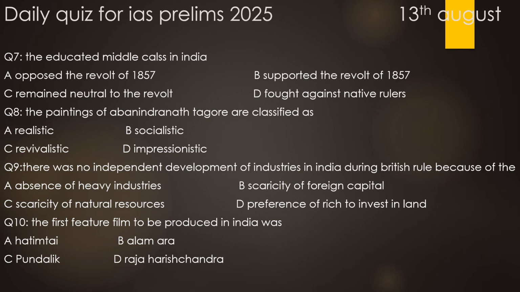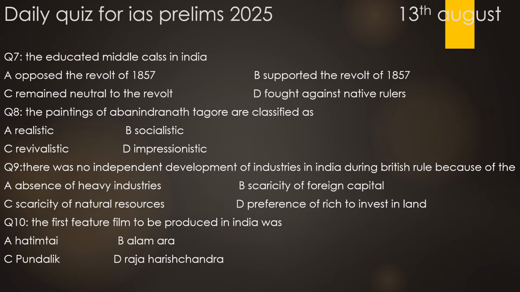Coming to question number 9, the question asks, there was no independent development of industries in India during British rule because of absence of heavy industries. 100% correct. Scarcity of foreign capital. We have to choose the most correct option among these four. So for question number 9, the most correct option would be absence of heavy industries.